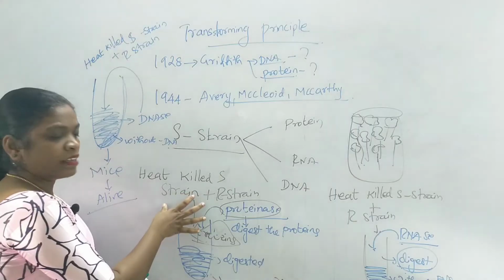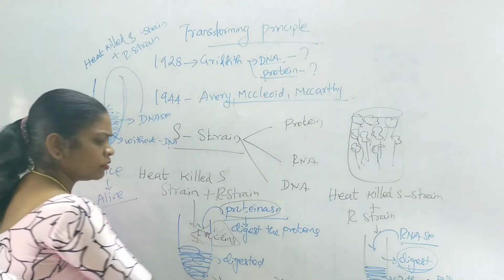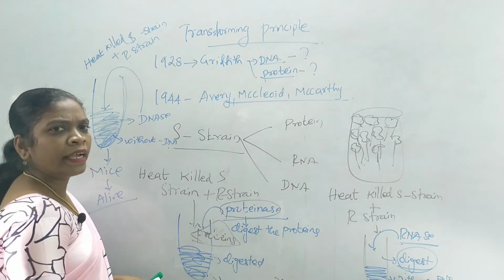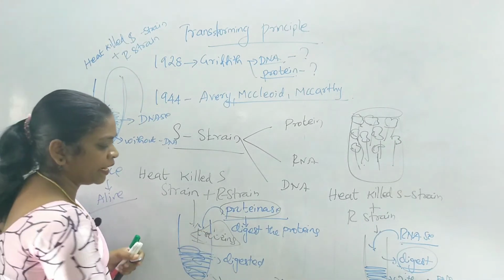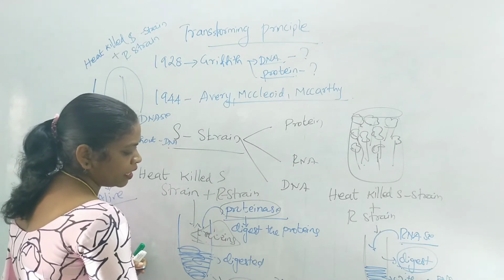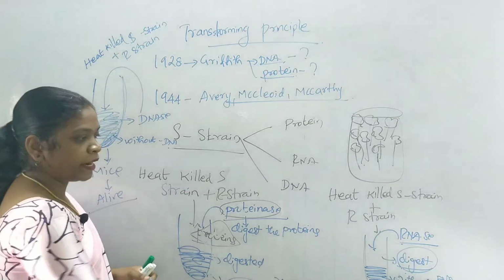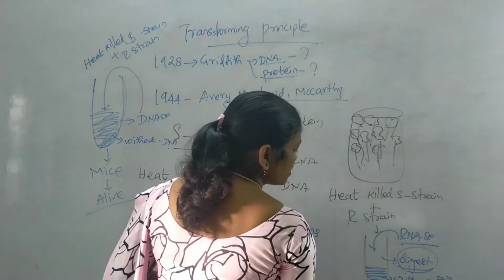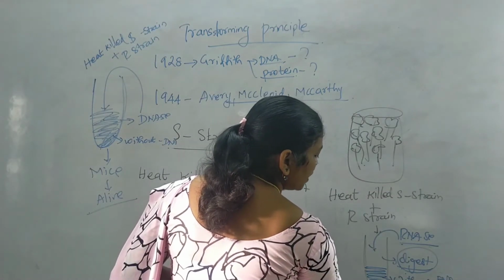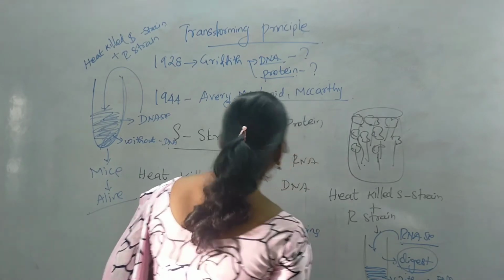When they injected an extract without protein, they got the same result, where the mouse died and the cells of the dead mice contain S strains. When they analyzed the tissue, they identified the S strains here. Again, this dead mice also contain S strain.